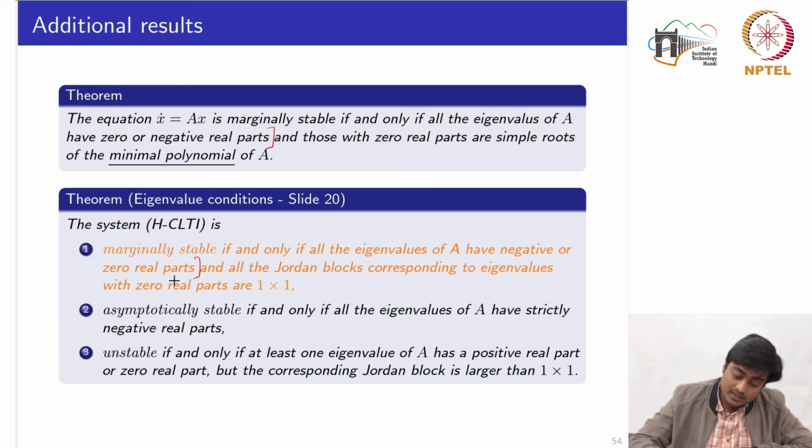Now if there are some eigenvalues which lie on the 0 axis, then they should be simple roots of the minimal polynomial. In terms of the Jordan blocks, we had that the Jordan blocks corresponding to eigenvalues with zero real parts are 1 cross 1. So we could use either of these conditions. Either you compute the Jordan blocks or you compute the minimal polynomial.